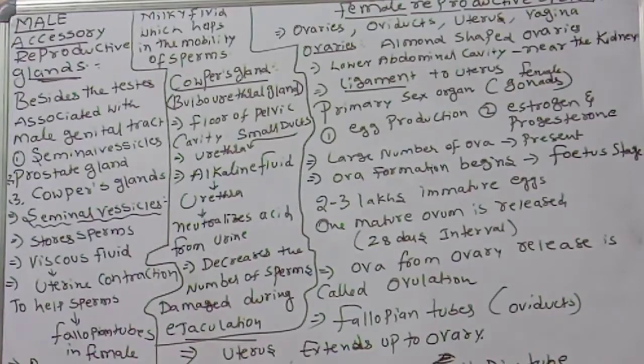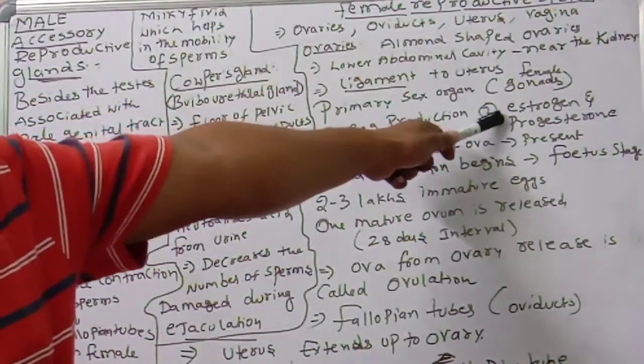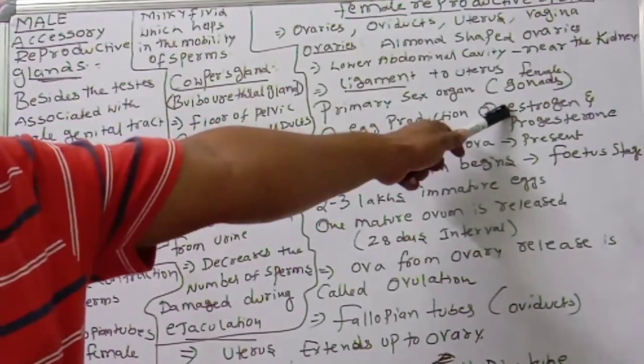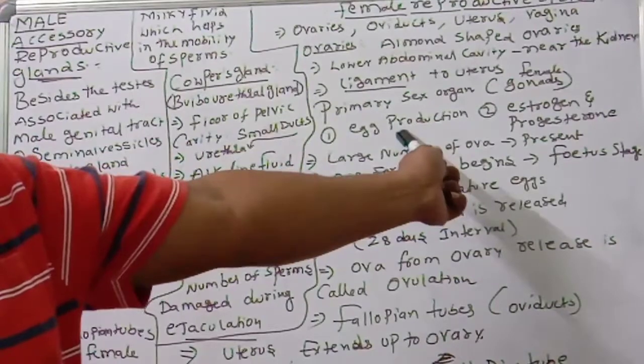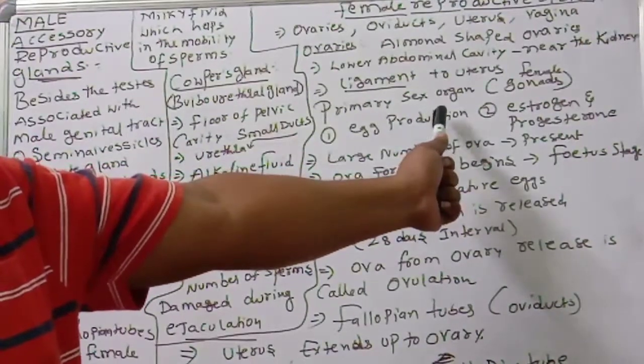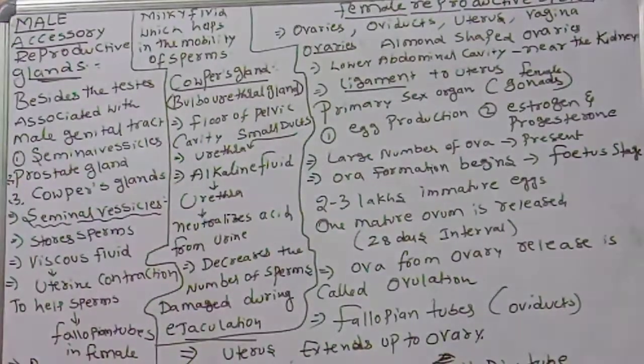The second function of these ovaries is to secrete hormones. What are the two hormones? Estrogen and progesterone. Dual function, right? One is egg production, another is estrogen and progesterone hormone secretion, the female reproductive hormones.